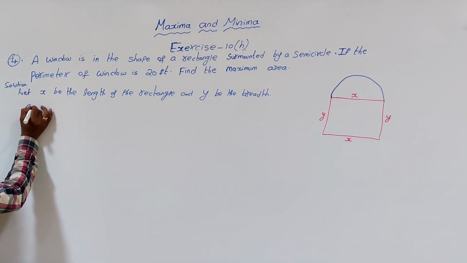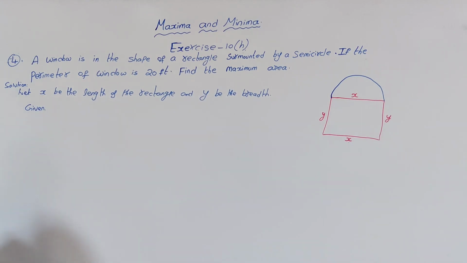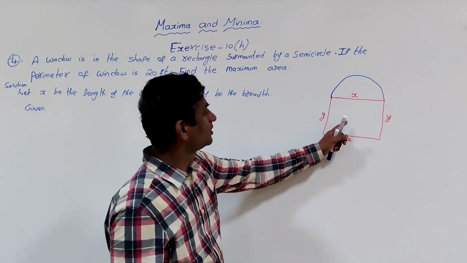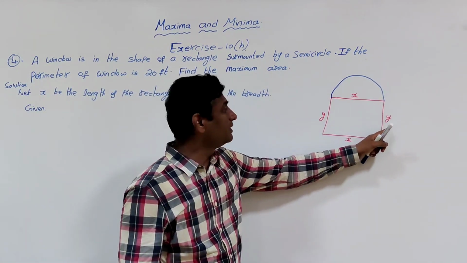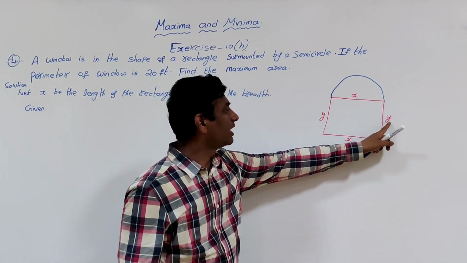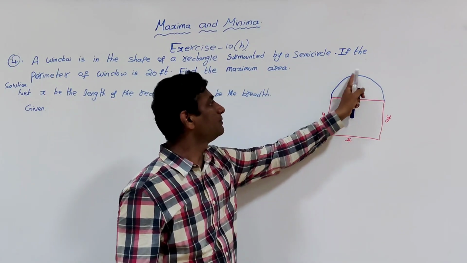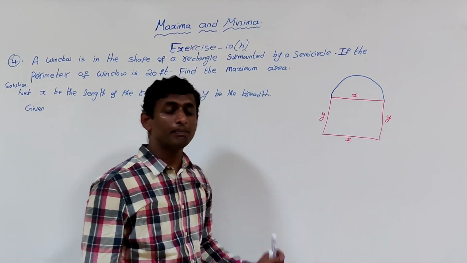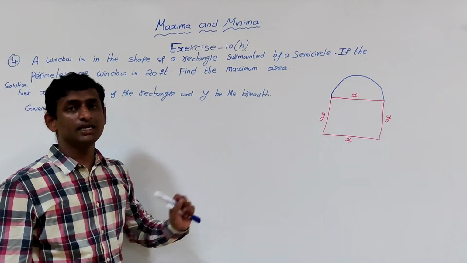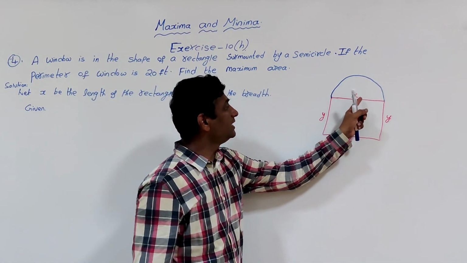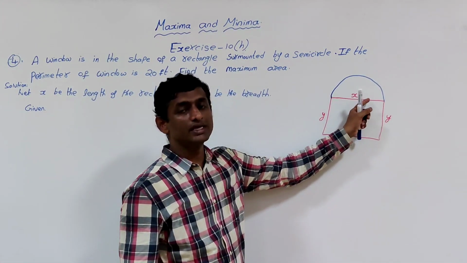Given the perimeter means sum of the sides, y plus x plus y, and the perimeter of a semicircle is pi r, where r is the radius. But what is the radius in terms of the diameter? It is x by 2.